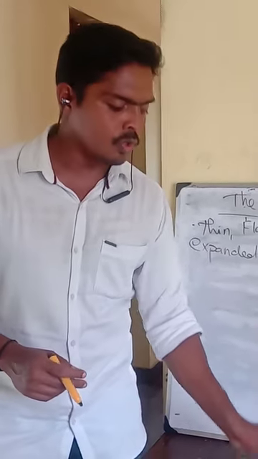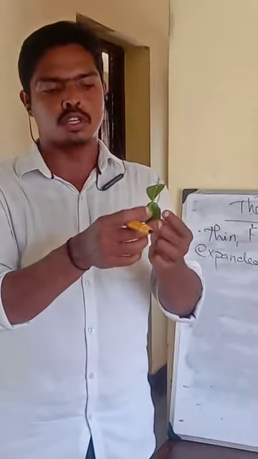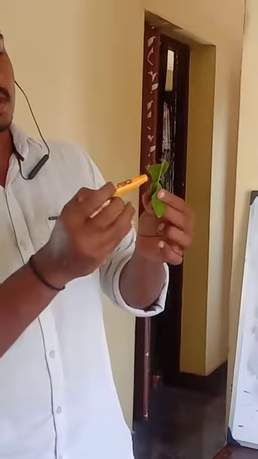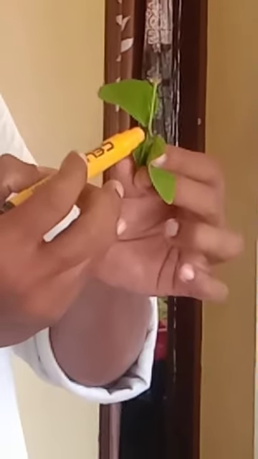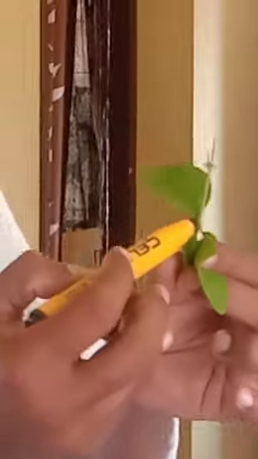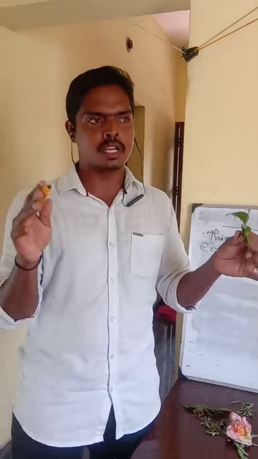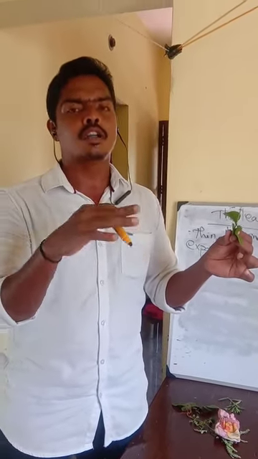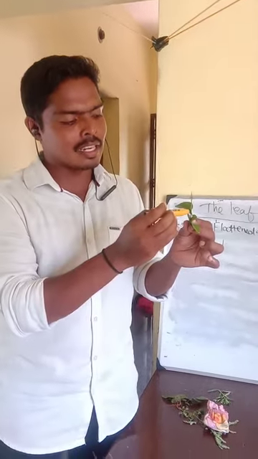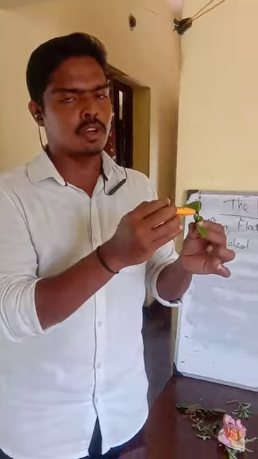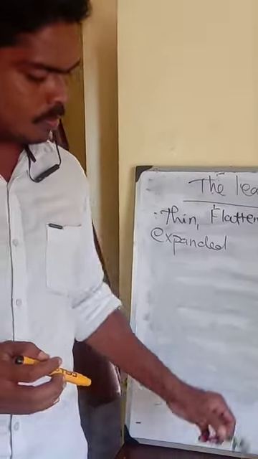Then the leaves grow directly from the node. I told you the node is the region where the leaves start to grow from the stem. If you take any type of plant, you can see that from the stem or from the branches the leaf grows directly, and that region is called the node.